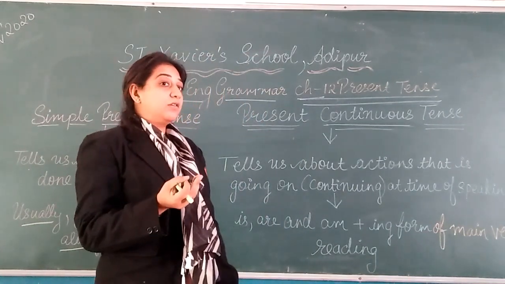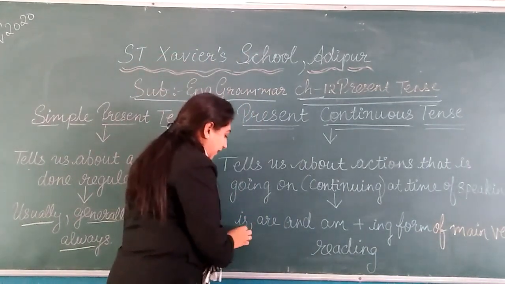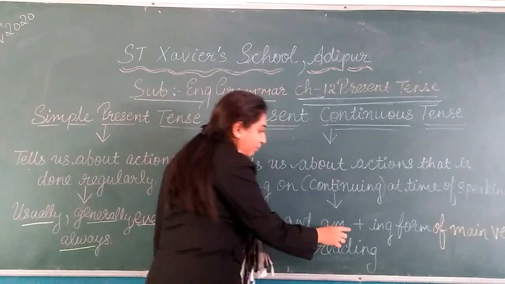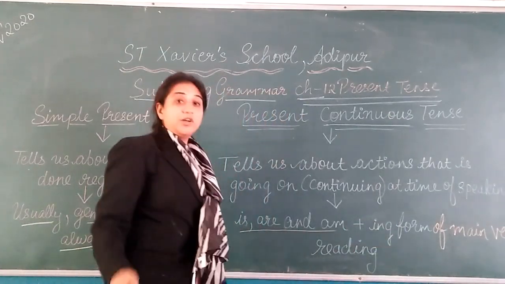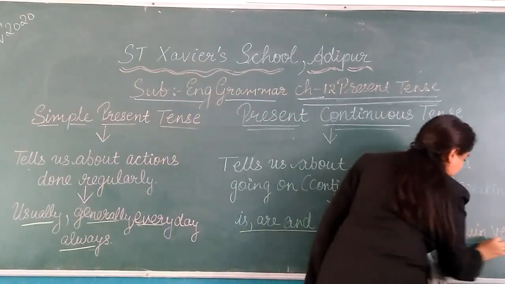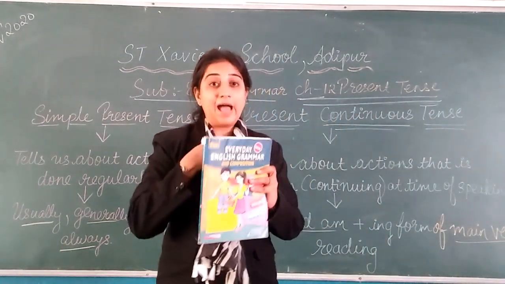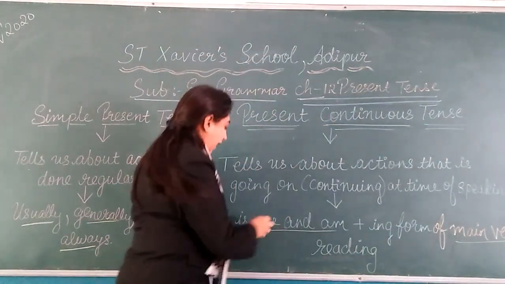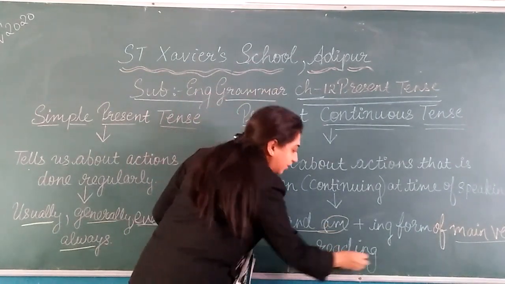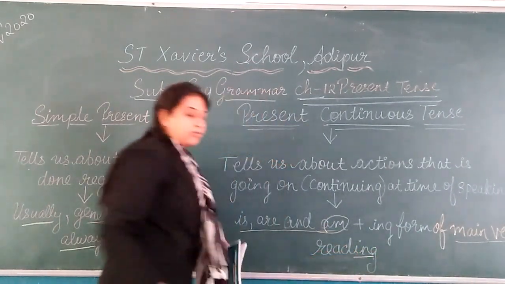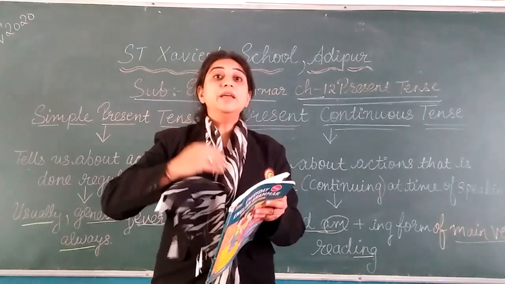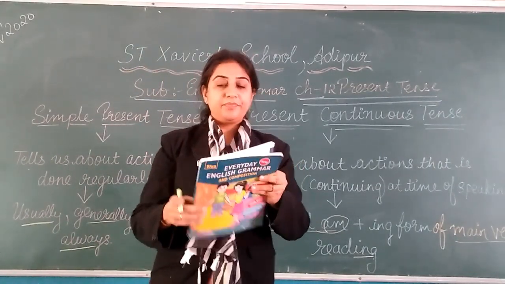So, what kind of words do we use? We use is, are, and am plus the ing form of the main verb. For suppose reading, I am reading, and that is ing. So, read would be reading because I am reading.